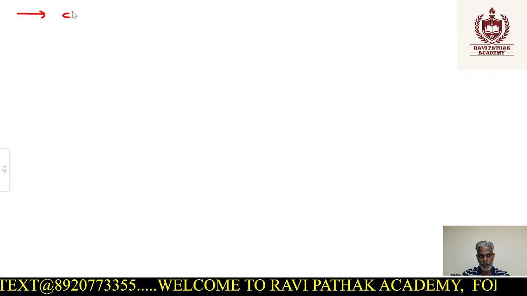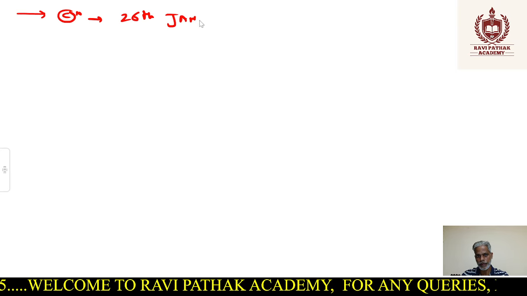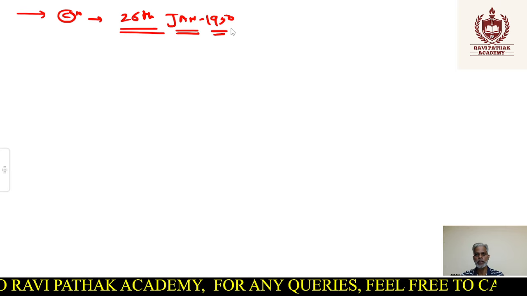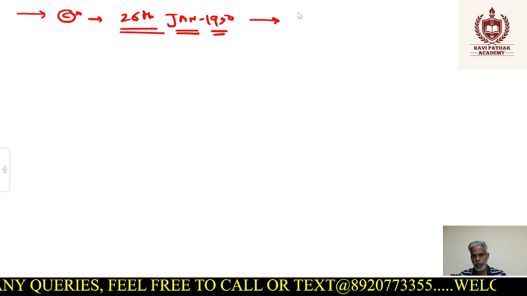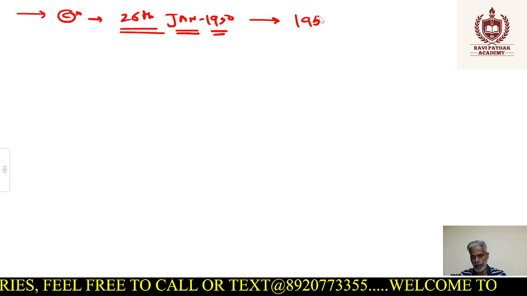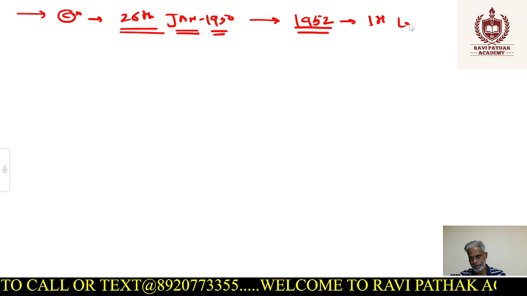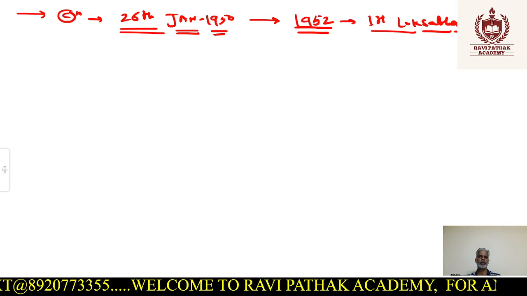So we know that our constitution came into existence on 26th of January 1950, right? And from this date the constitutional provisions became active. Though it was adopted on 26th November 1949, some provisions were applied from 26th January 1950. After that, since the parliamentary mechanism was set up, elections were held, and in 1952 we actually had our first Lok Sabha. So elections were conducted and then we started functioning. So things went like that.